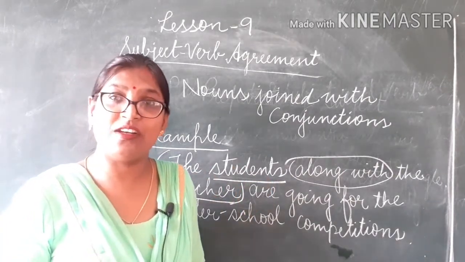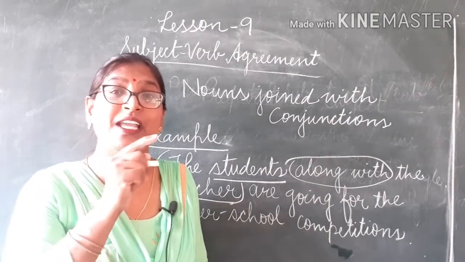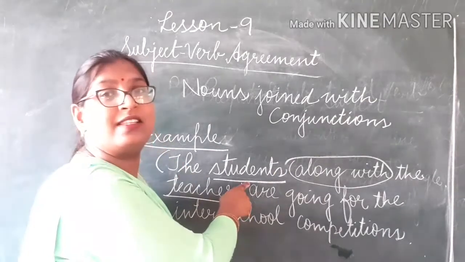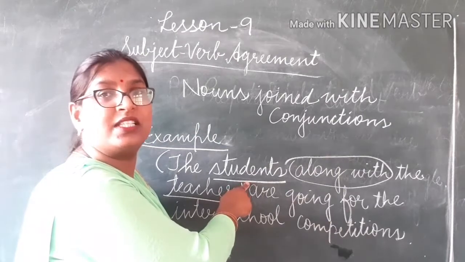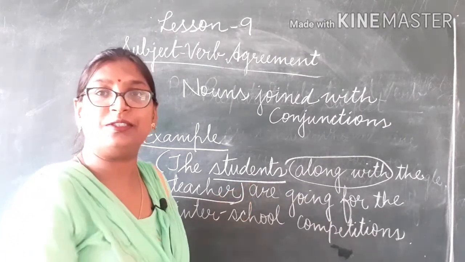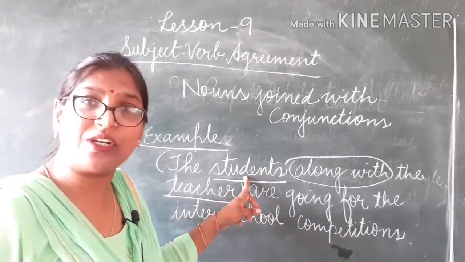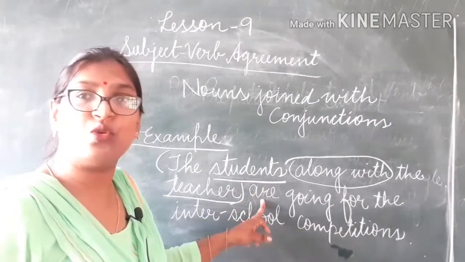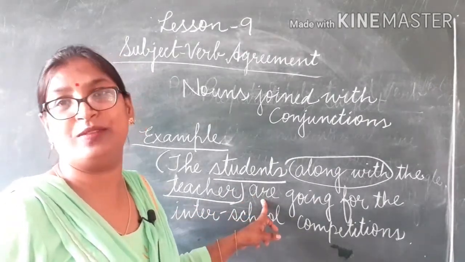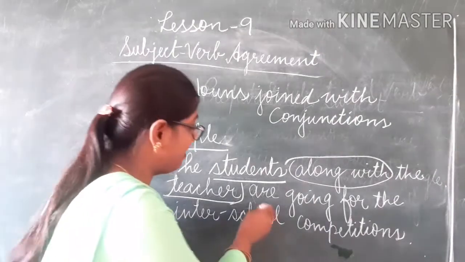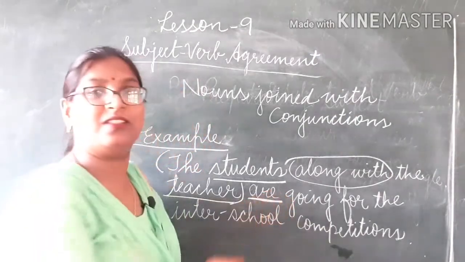So my dear children, our verb should agree with this noun in person and number. As this noun is plural in number, we use the plural verb. That is why here are is used.